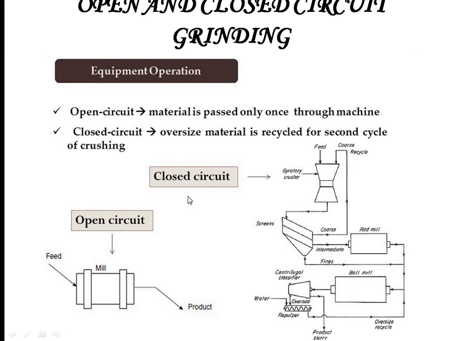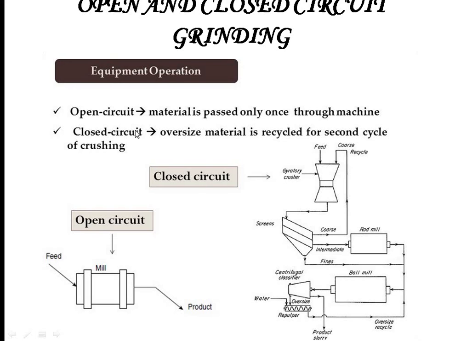Grinding can be either open circuit grinding or closed circuit grinding. The only difference between them is that in open circuit grinding, the material is passed only once through the machine. In our operation, when the feed is sent inside one of the machines and we finally get a product from that machine straight away, it is called open circuit. So only one operation is done.